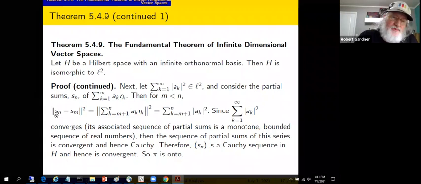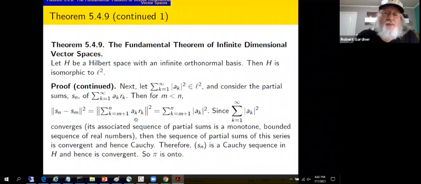So when we take the partial sum S sub n minus the partial sum S sub m, that's the reason we needed this relationship between m and n, we get the sum from m plus 1 to n. The first m terms cancel out as common between these two partial sums. So we get m plus 1 to n is a difference of the partial sums. We took the norm squared, so we'll get a norm squared here and an equality.